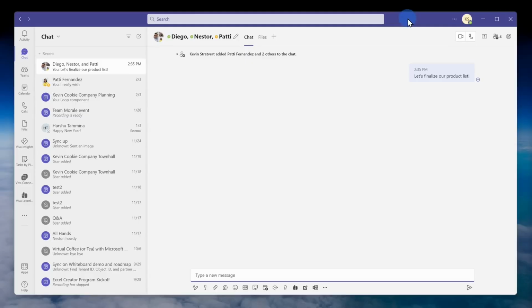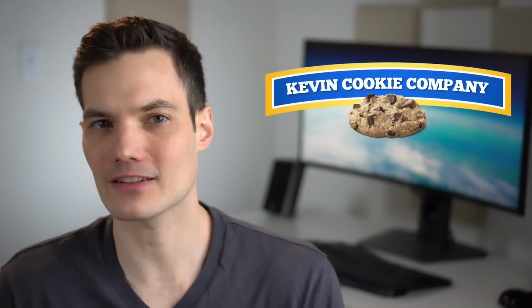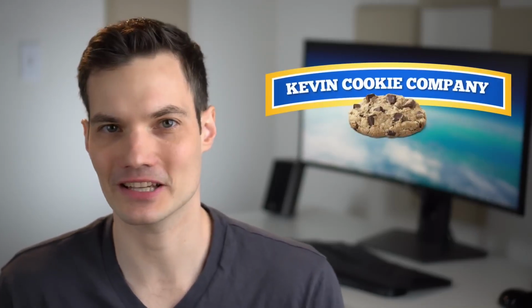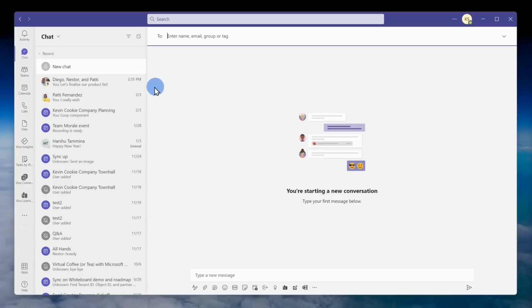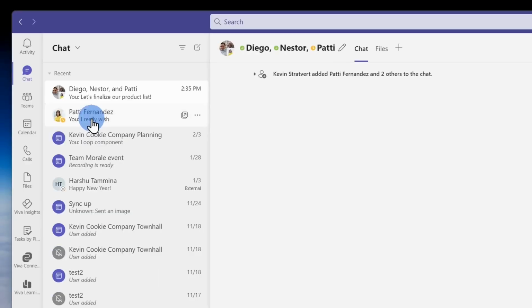Let's check this out. You can start Loop directly from within a chat in Microsoft Teams, but in the future, you'll be able to use Loop from just about anywhere. I want to finalize our product list at the Kevin Cookie Company with the senior leadership team. So to do that, here I am in Microsoft Teams, and I'll click into this chat message.